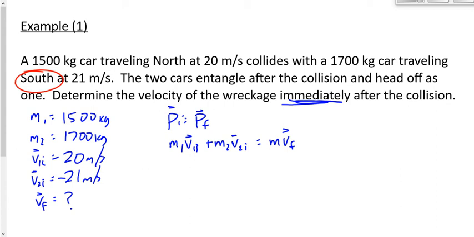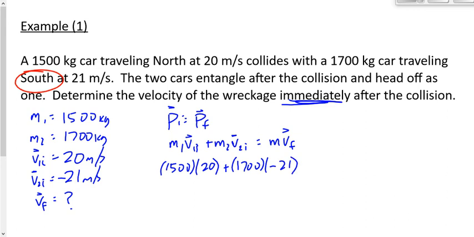If they bounced apart, that would be fine. I just say m1 v1f plus m2 v2f instead of mvf. Two objects, two terms. One object, one term. Now we start subbing some numbers in here. 1,500 kilograms times v1i, which is 20 meters per second, plus 1,700 kilograms times negative 21.